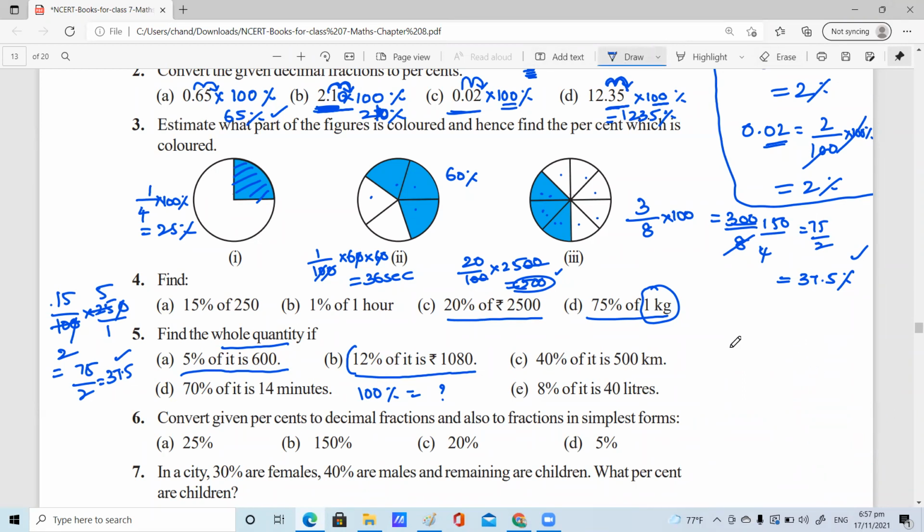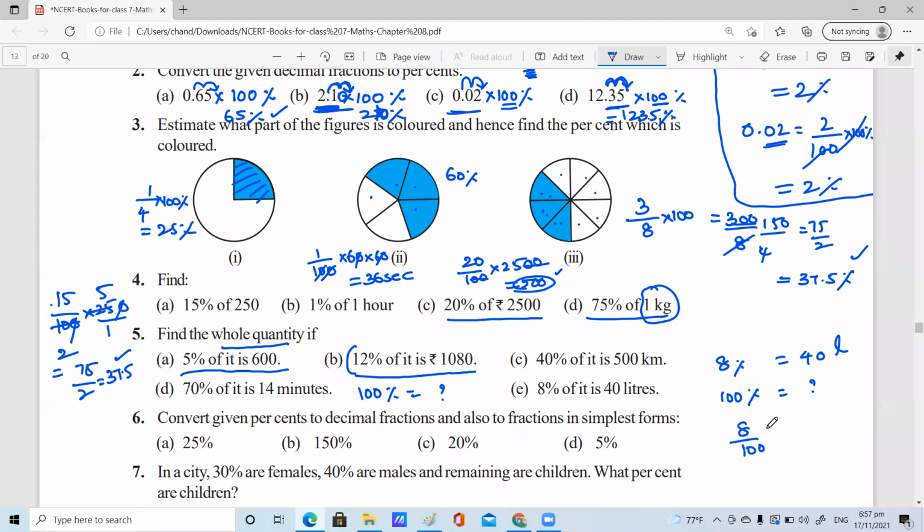Come on. 8% then equal to? You need 8 by 100. Very good. Is it 100 by 8 or 8 by 100, Nana? 8 by 100. Okay, right.